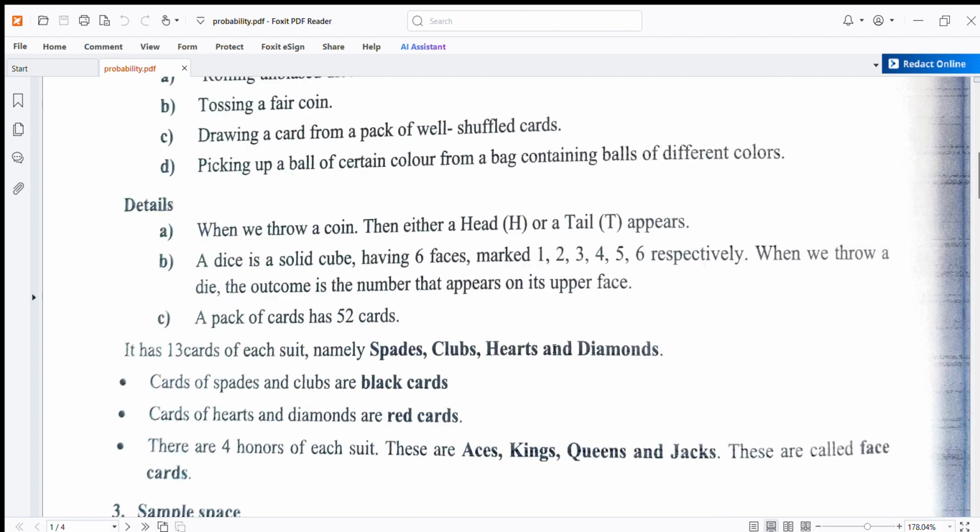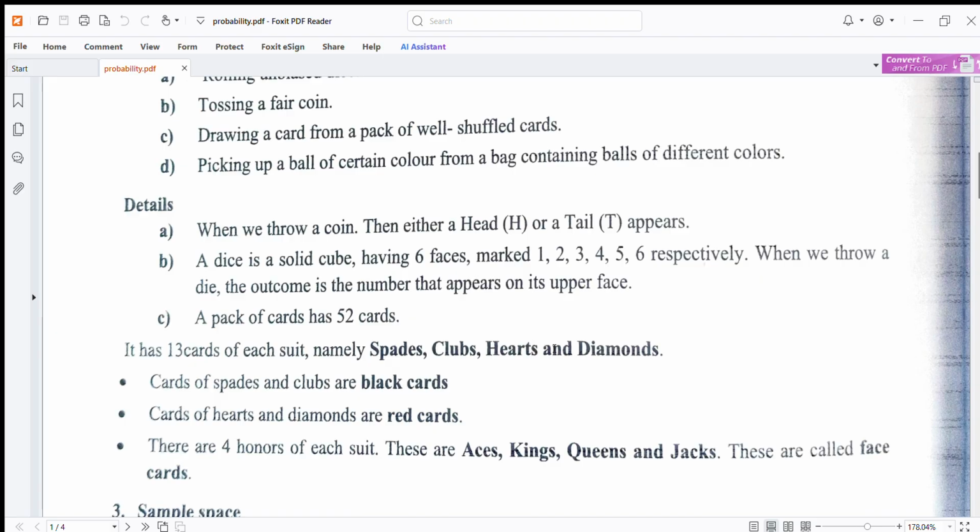When we throw a coin, either a head (H) or a tail (T) appears. A dice is a solid cube having 6 faces marked 1, 2, 3, 4, 5, 6 respectively. When we throw a die, the outcome is the number that appears on the upper face.